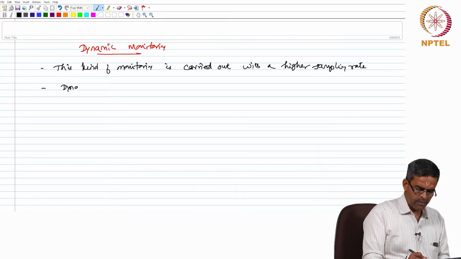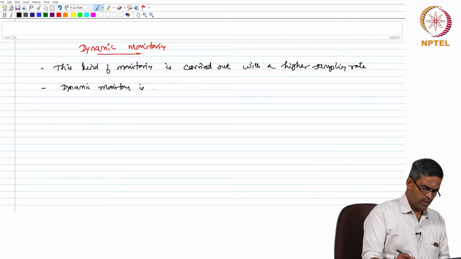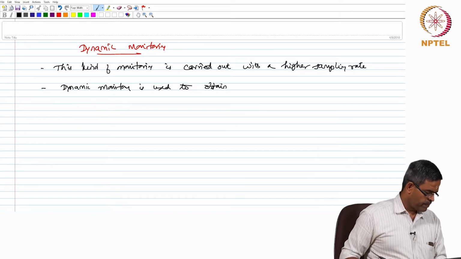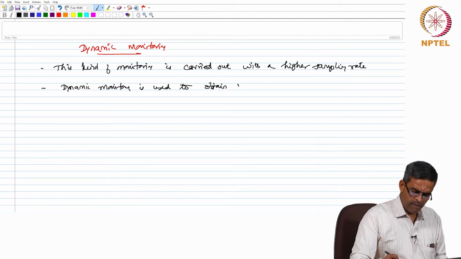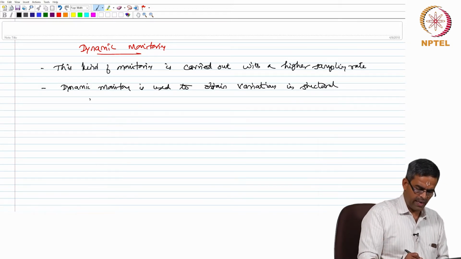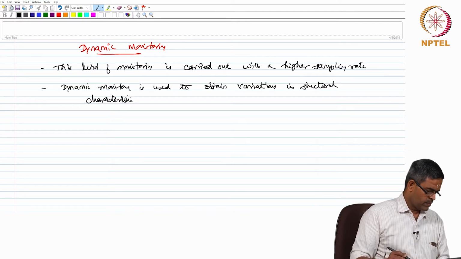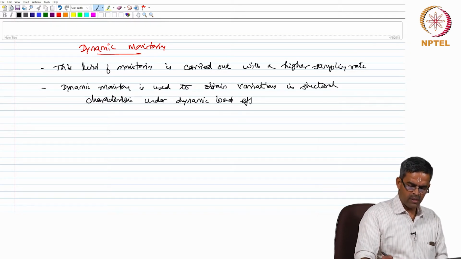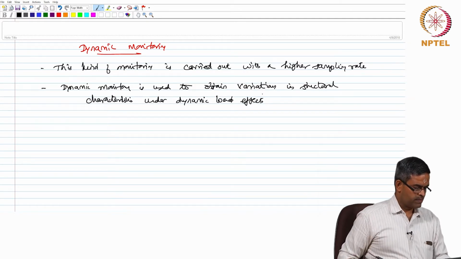Dynamic monitoring is used to obtain variations in structural properties and characteristics under dynamic loads, or I should say dynamic load effects.